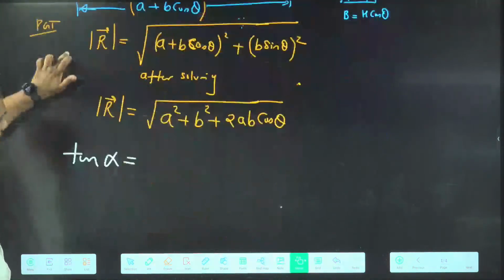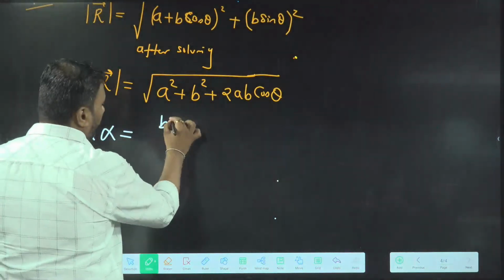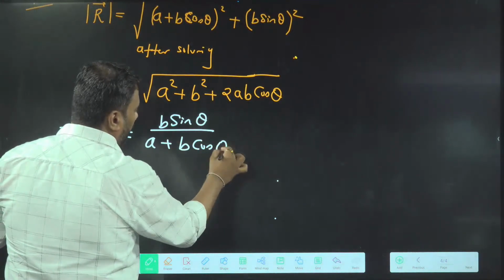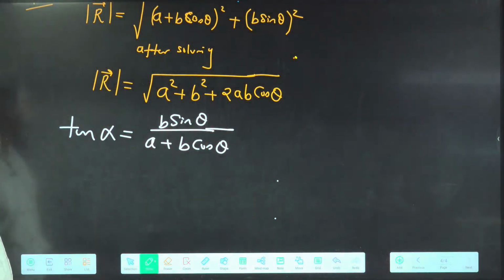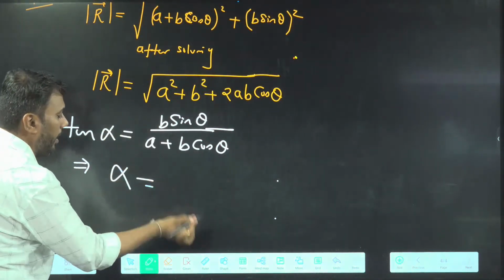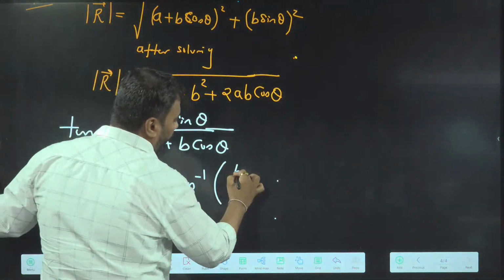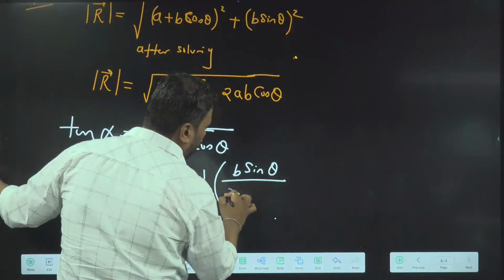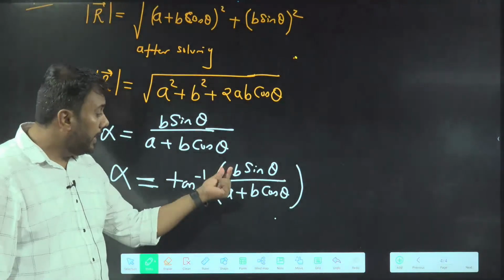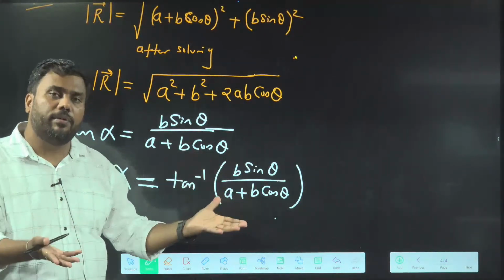So by the simple tan alpha formula, I can write B sin theta by A plus B cos theta. This is the formula for tan alpha. And if I know tan alpha, I can give you alpha. Alpha can be written as tan inverse of B sin theta upon A plus B cos theta. So if you know the magnitude of A and B and the angle theta between A and B, we know this.